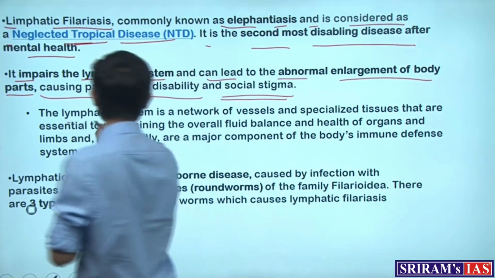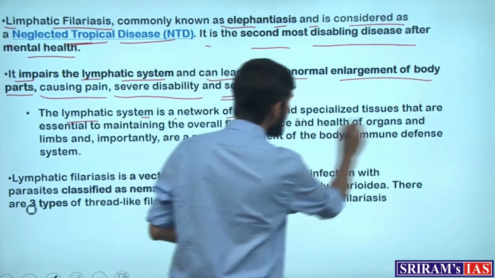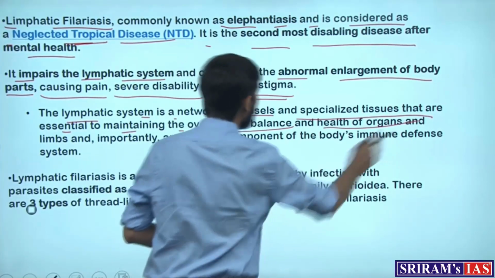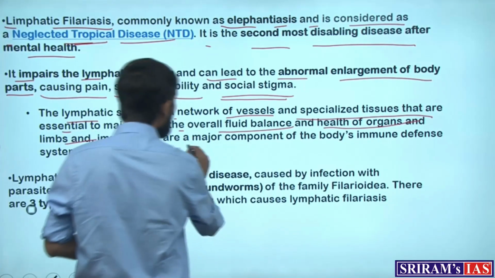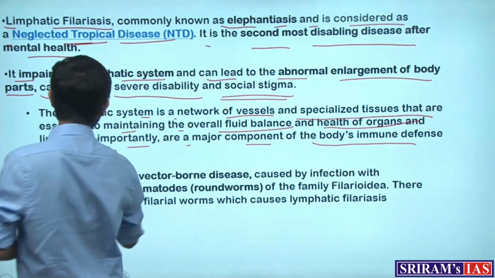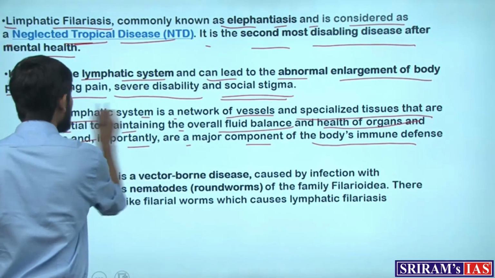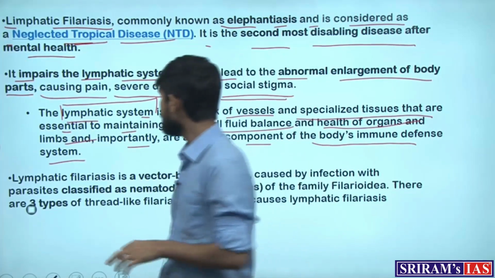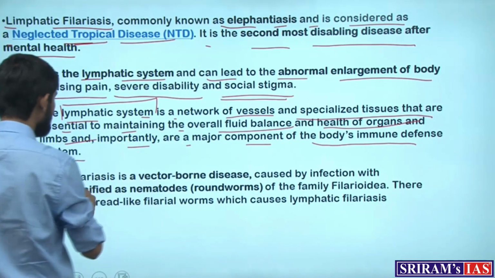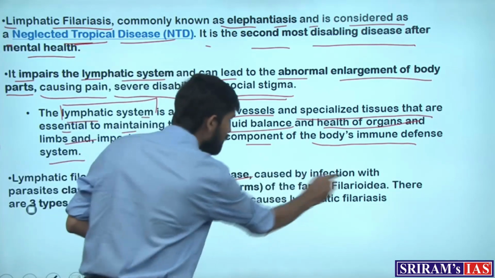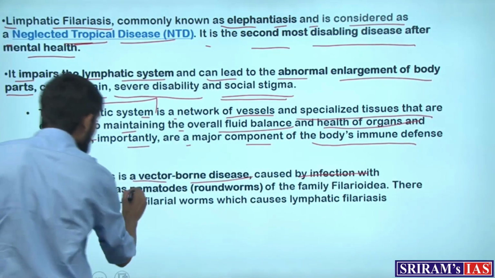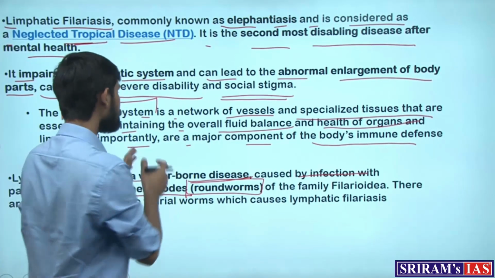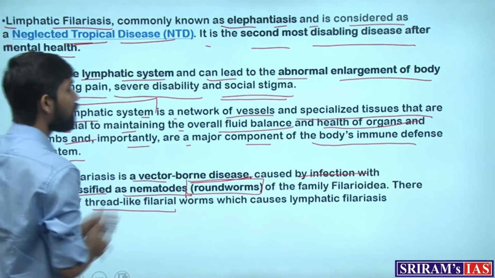And the lymphatic system is a network of vessels and specialized tissues that are essential to maintaining the overall fluid balance and health of organs and limbs, and importantly are a major component of the body's immune defense system. So how does this lymphatic system gets compromised? It gets compromised and the disease is caused via worms. And these worms are vectors which carry these diseases. So it's a vector-borne disease caused by infection with parasites classified as nematodes or roundworms. So there are worms which enter the body, 3 types of thread-like worms, which causes this disease.